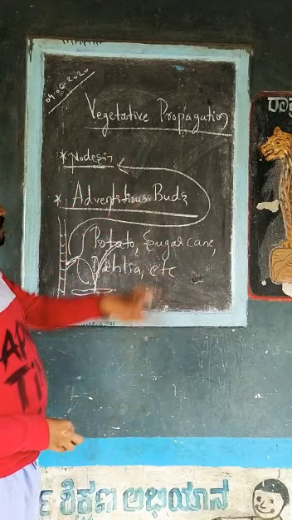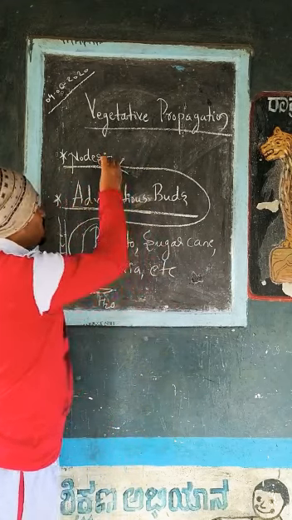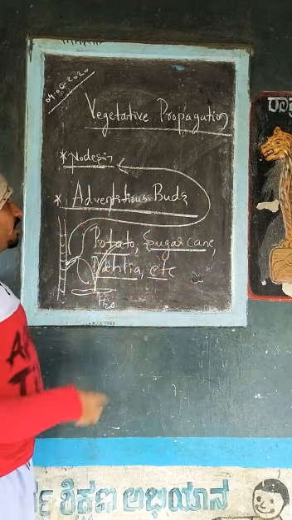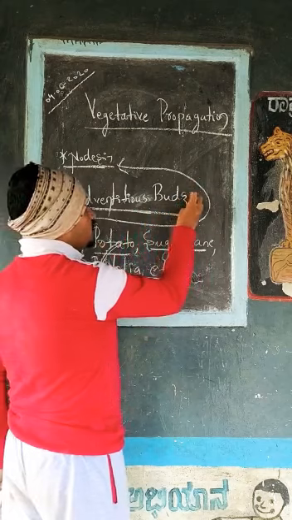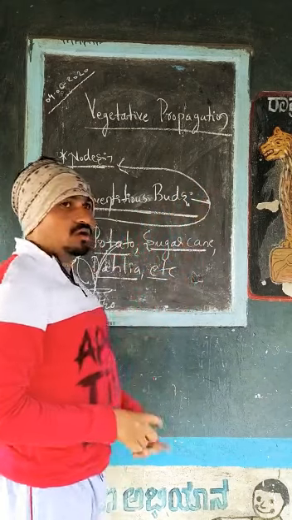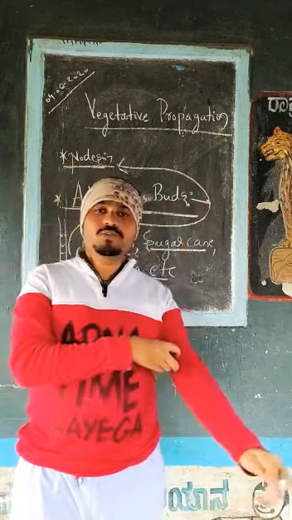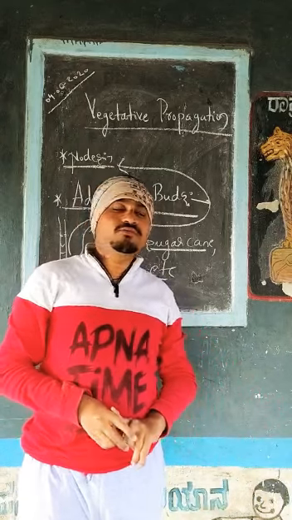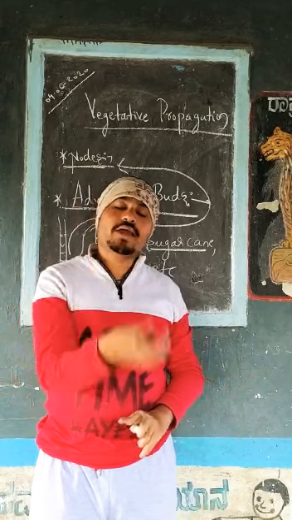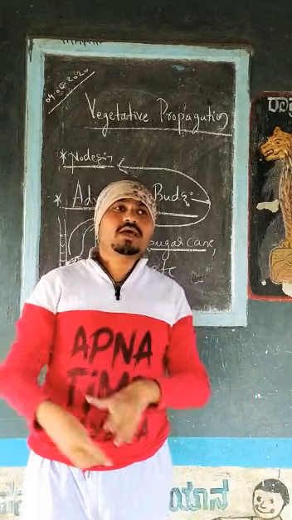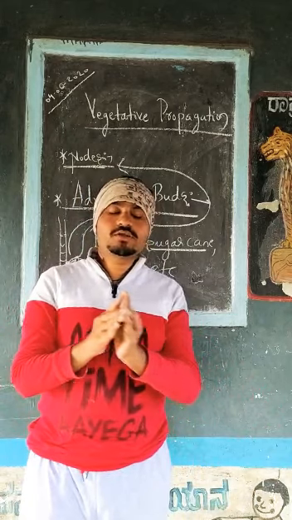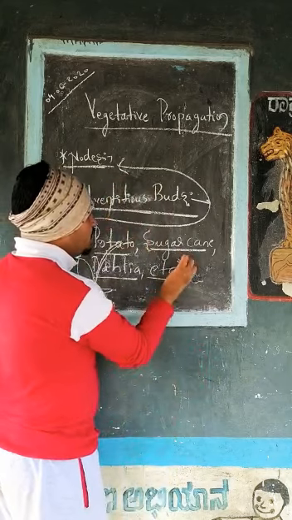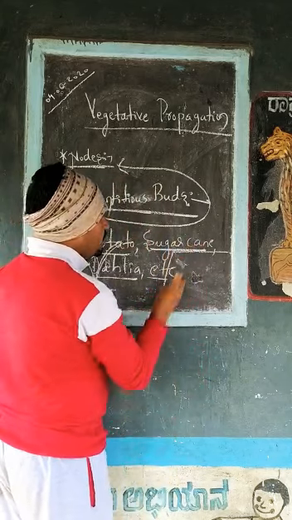Next concept we have is adventitious buds. Nodes are found in the case of potato, sugarcane, dahlia, etc. Then we have adventitious buds. Buds are structures on plants, and those that grow anywhere except the stem, or from the leaf, we call adventitious buds. We find them in the case of bryophyllum.